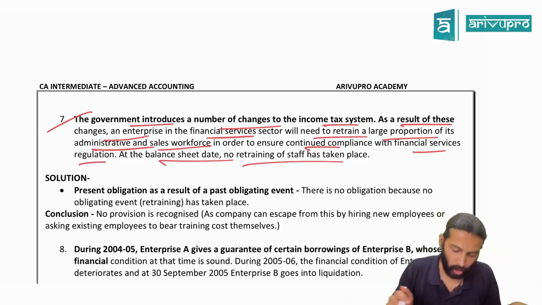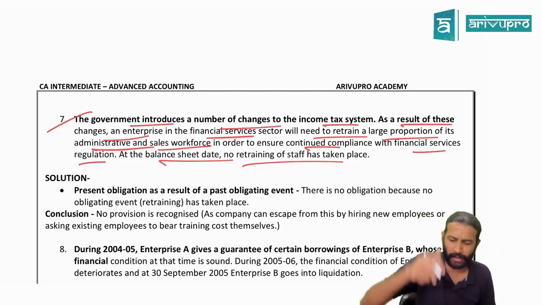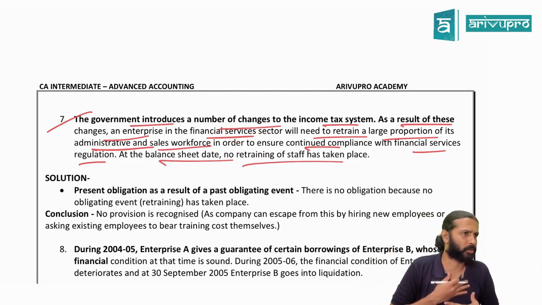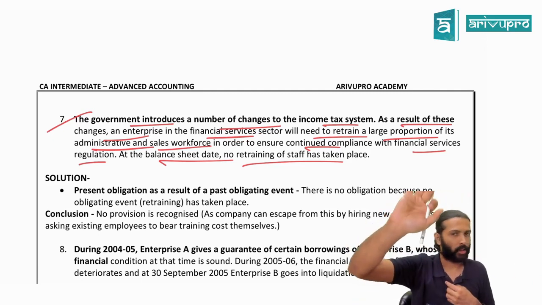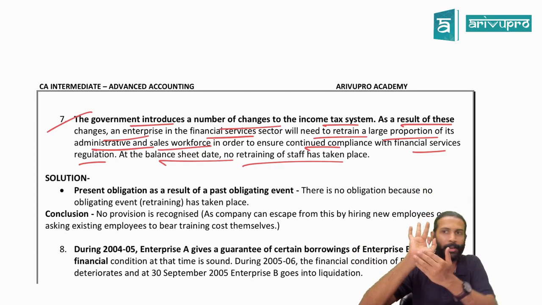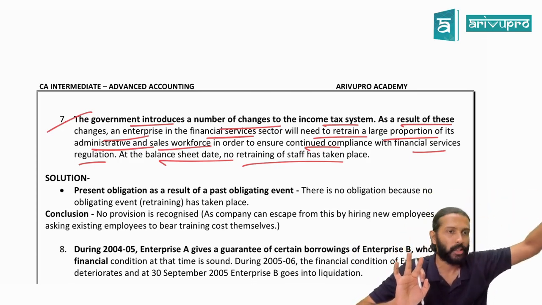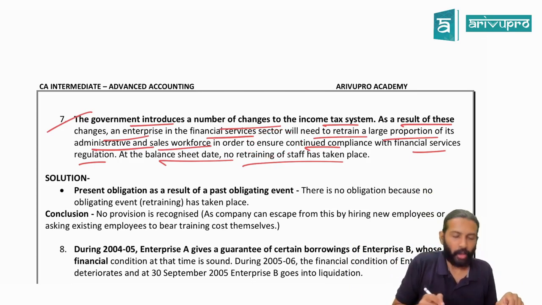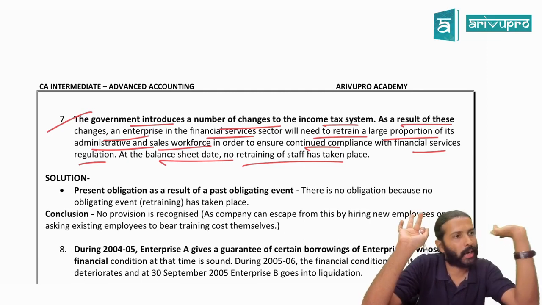Yes, no, sir. So government has brought in GST. Due to this, let's say there is a financial sector firm, means our audit firms. Audit firms will have audit staff, no, sir. First, the CA firm has to give the training to the articles. Only then they will be able to do the service. Yes or no? Correct.